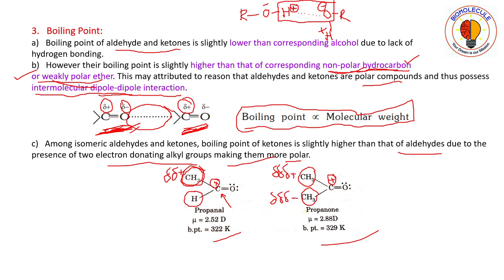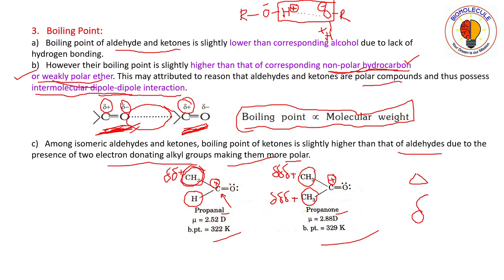Here I am giving the delta value. Delta means very small. Capital delta is the triangle, and small delta is like a d. Now if you compare propanal and propanone, here only one electron donating alkyl group is present, and here two alkyl donating groups are present.